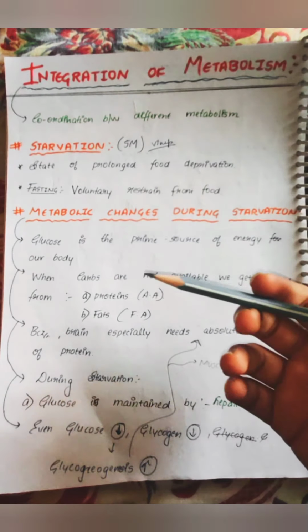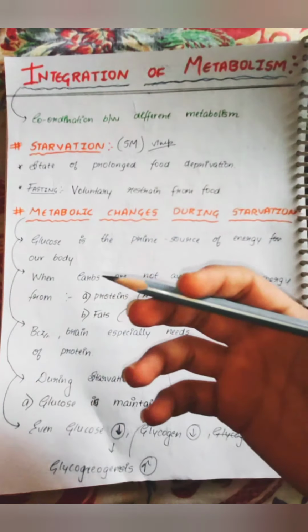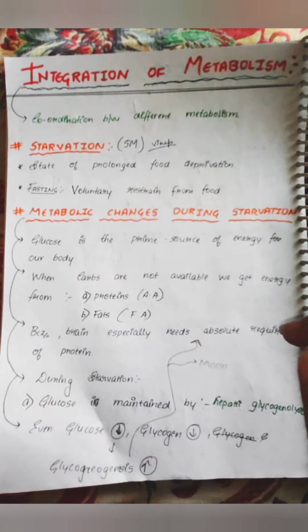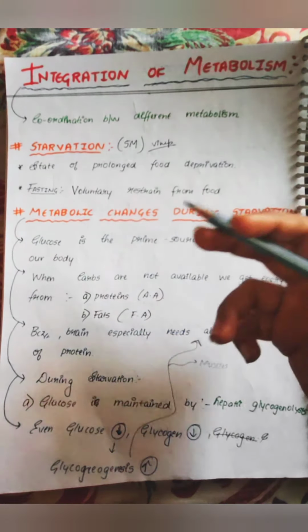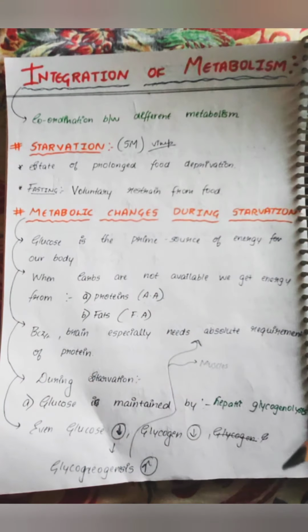What happens basically is, when the glucose decreases, the glycogen also decreases. So what we have to do is increase gluconeogenesis, that is, increase glucose production.